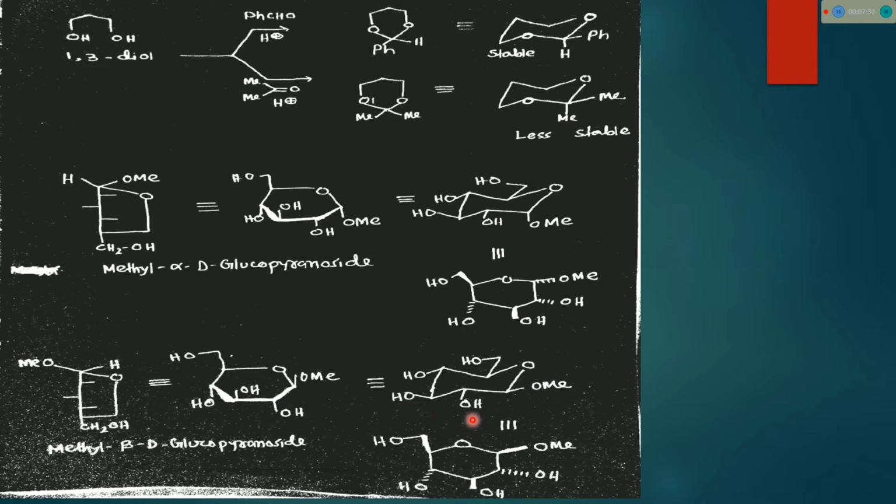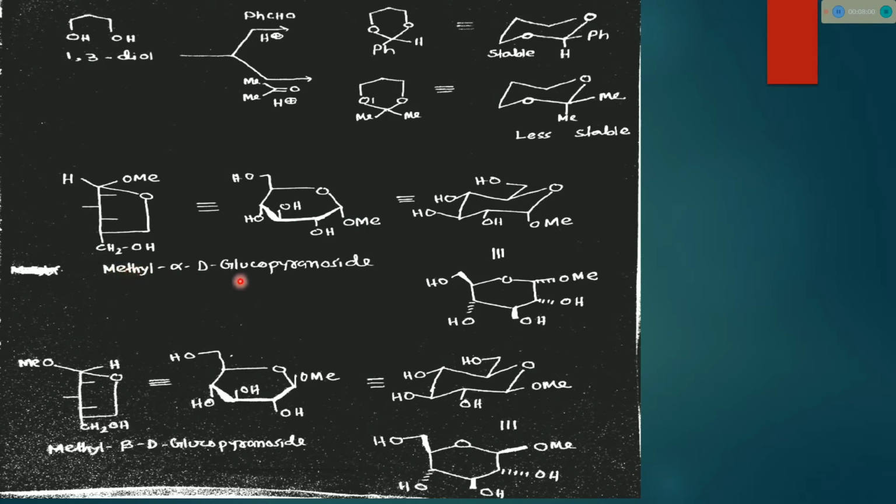D glucopyranoside. The only difference is this OMe group: for alpha it is in the axial position, or you can say below in the planar six-member ring, and in the case of beta D glucopyranoside, the OMe group is equatorial, or you can say in the planar six-member ring the OMe group should be up, meaning above. So these are the same structure, but drawn in a different way.